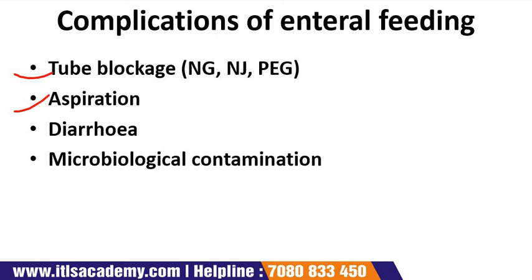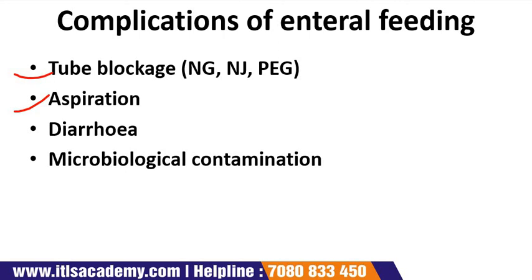The next problem is aspiration. Aspiration increases with increasing age, increased debility and dementia. It occurs in 6 to 12% of neurological patients and up to 30% of tracheostomy patients. Feed may be aspirated into the respiratory tract without obvious evidence of vomiting.